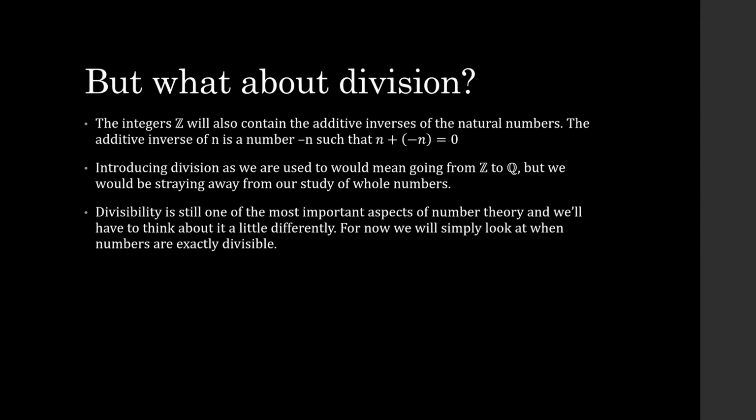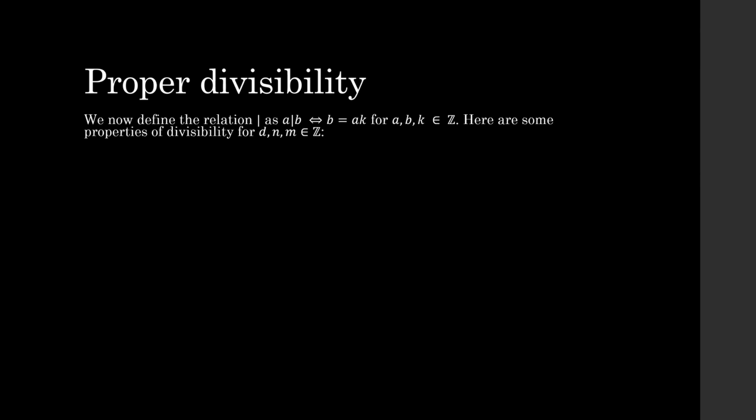We're going to look at this in a lot more detail in the next video, but for this video, we're only going to look at proper division. So proper division, we now define as this relation that looks like a pipe, and we say that A divides B, that's what the little pipe means, if and only if B is equal to AK for A, B, and K belonging to the integers. So what that means is that A is a divisor of B, but A exactly divides B. For example, I take 10, right? And I know that 2 divides 10 because 2 times 5 is equal to 10.